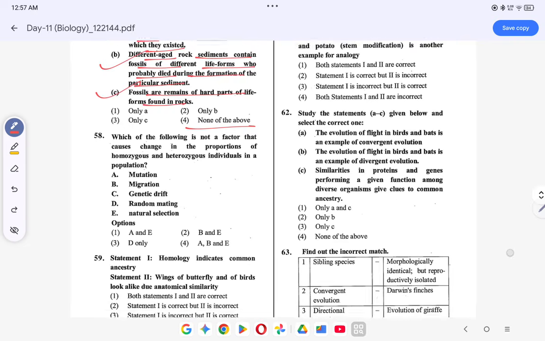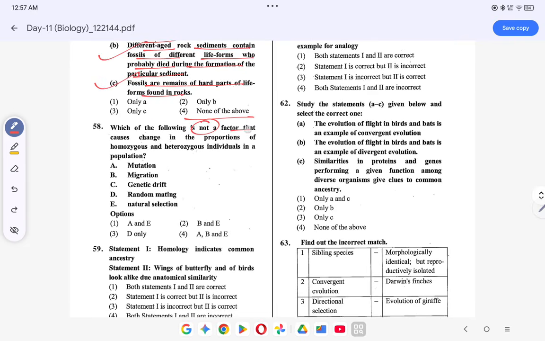All are correct. Okay. Which is not a factor that causes change in the proportions of homozygous and heterozygous in population? That means Hardy-Weinberg factors. अच्छा, factors affect Hardy-Weinberg principle: mutation affect करता है, माइग्रेशन इफेक्ट करता है, जेनेटिक ड्रिफ्ट इफेक्ट करता है, नेचुरल सिलेक्शन इफेक्ट करता है। कौन इफेक्ट नहीं करता? रैंडम मेटिंग। So which of the following is not a factor that causes change in the proportion of homozygous and heterozygous individuals? Is nothing but the Hardy-Weinberg principle. So option हो जाएगा D। ठीक है, so 3।